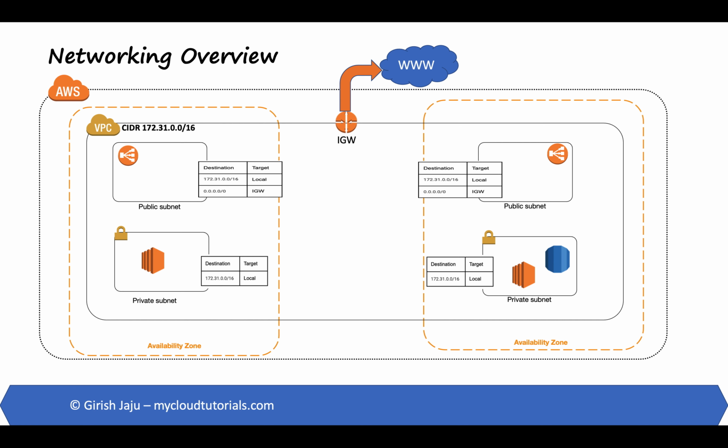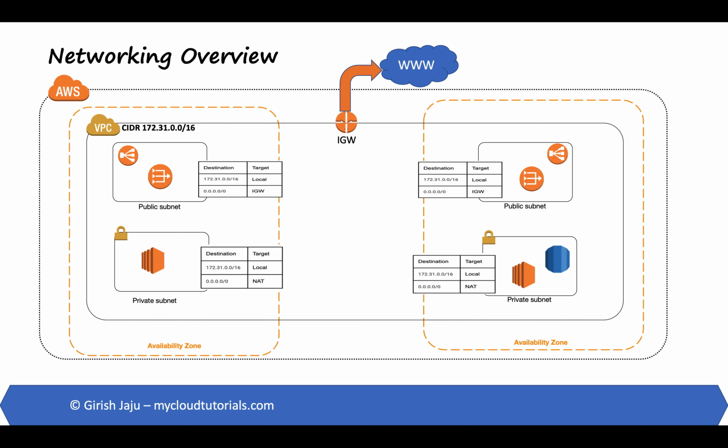We can achieve this by using something called NAT gateways. NAT gateways are created in public subnets and have an elastic IP address associated with them. After creating a NAT gateway, we can modify the route tables in the private subnets to point the Internet-bound traffic to the NAT gateway. For example, here is the updated route table for the private subnet.